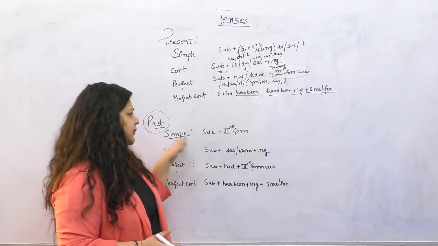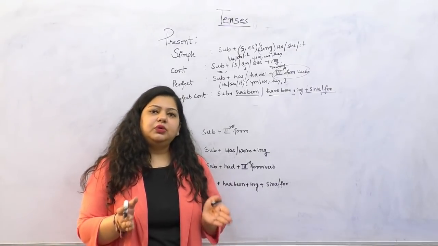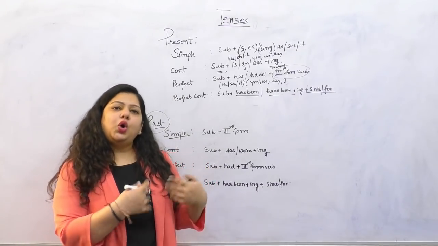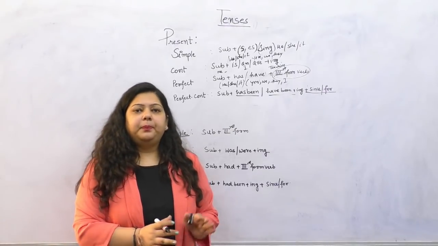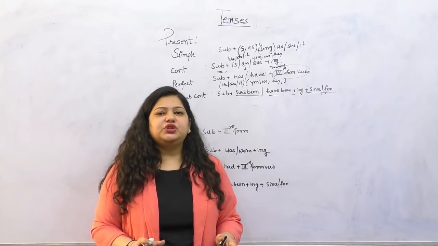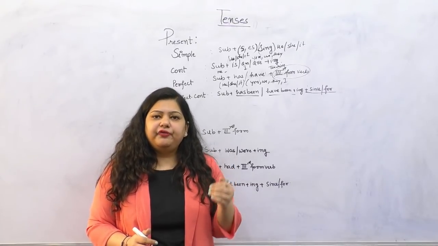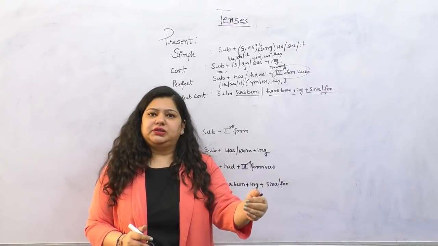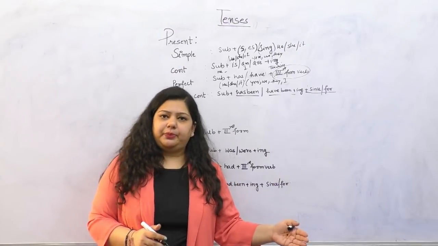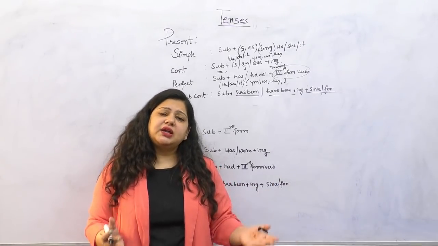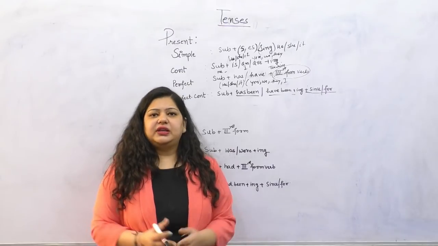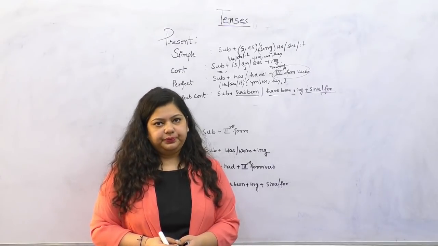Past simple is any event which has already happened and has no relevance to the present, or we write those sentences which are in the initial past, something which has just happened. Such sentences are written in past simple.